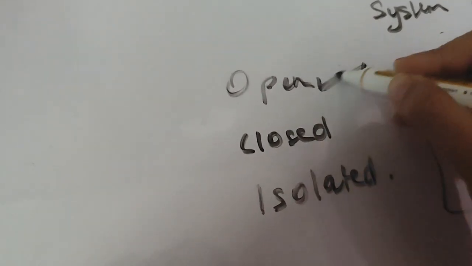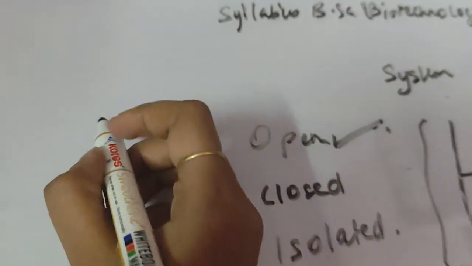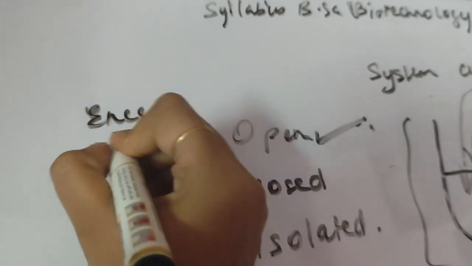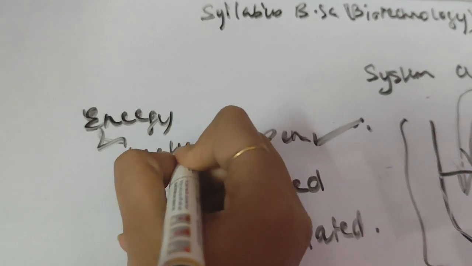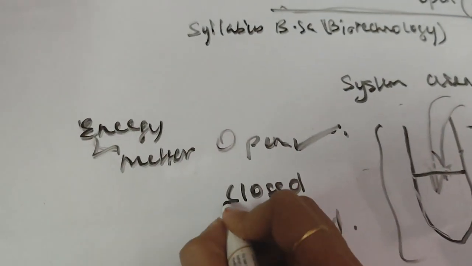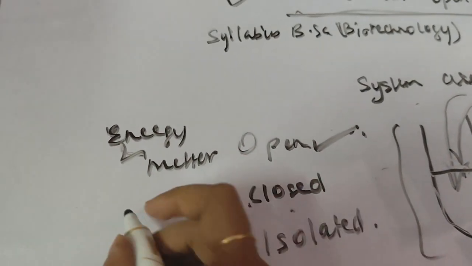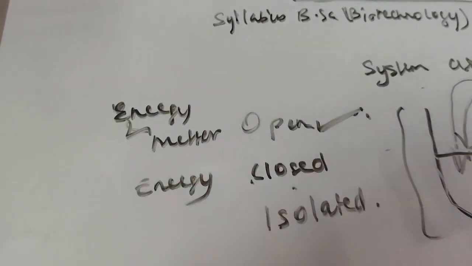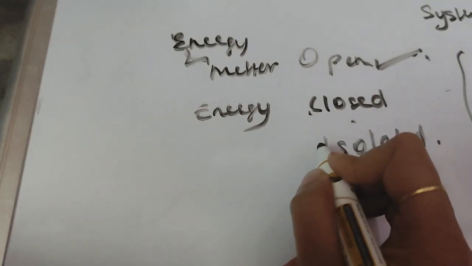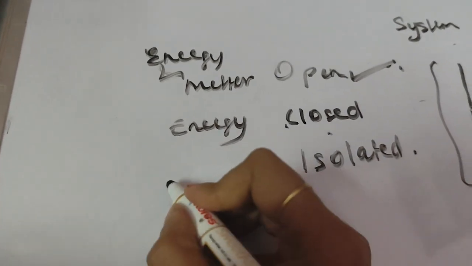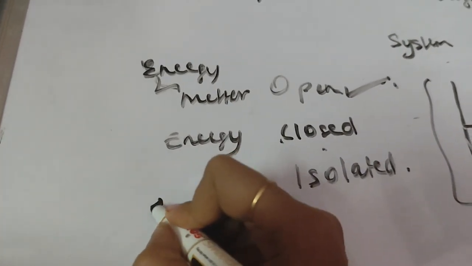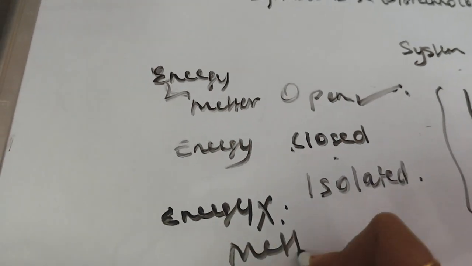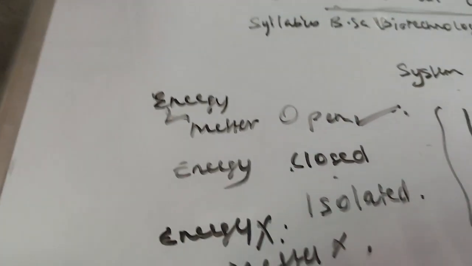Open system is a system which is going to exchange energy and matter. Closed system is a system which will exchange energy but not matter. And isolated systems are those systems which will neither exchange energy nor matter. So it is an isolated system.